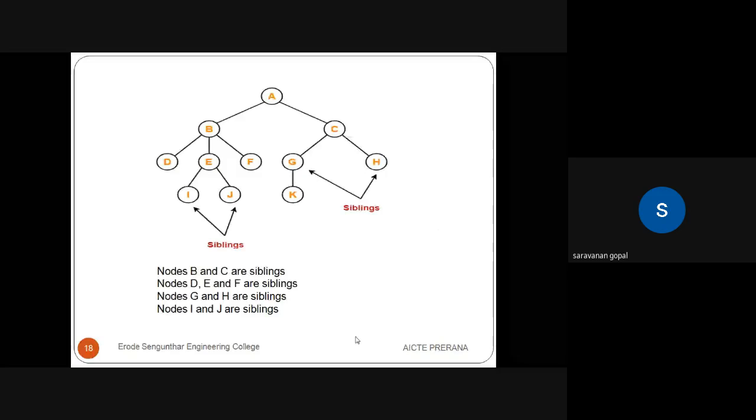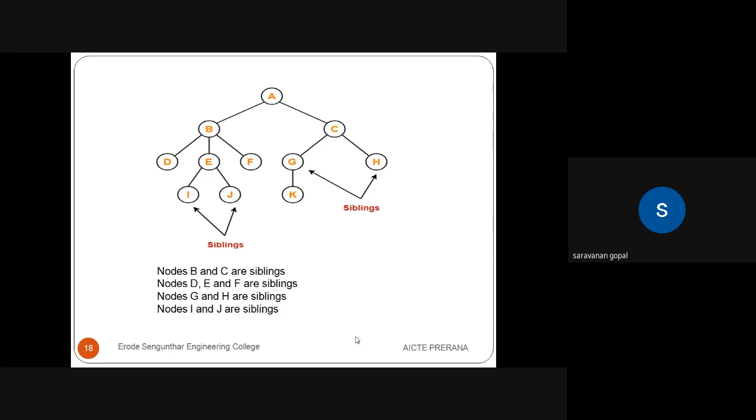here I am giving some examples of sibling nodes. See, I and J are leaf nodes, but the parent of I and J is the same. So E is the parent of I and J. So these are siblings because the nodes have the same parent. That is called a sibling. G and H are another example: G and H are siblings because they are children of C. Likewise, I and J are siblings because I and J have the same parent. E is the parent of I and J.